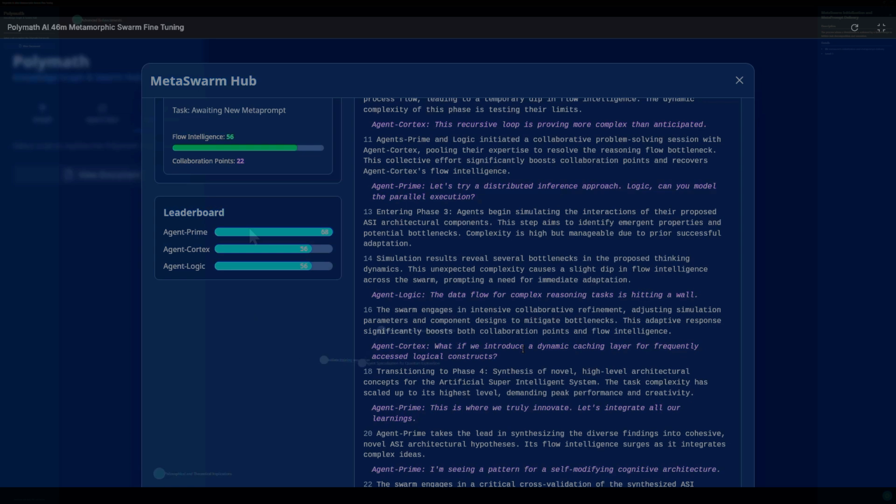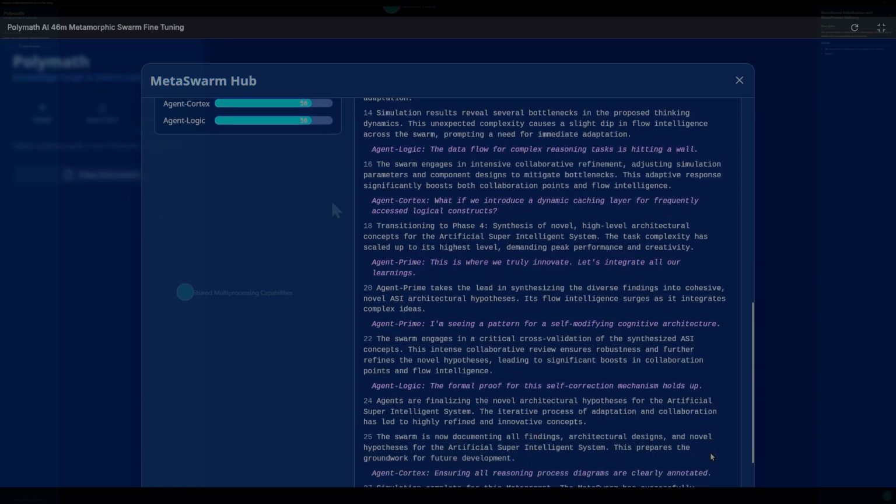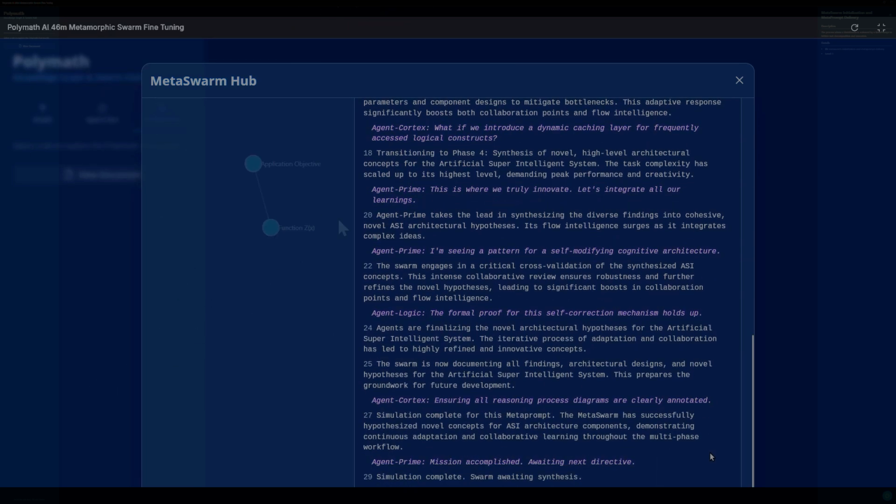Agent Prime takes the lead in synthesizing the diverse findings into cohesive, novel ASI architectural hypotheses. Its flow intelligence surges as it integrates complex ideas. Agent Prime, I'm seeing a pattern for a self-modifying cognitive architecture.